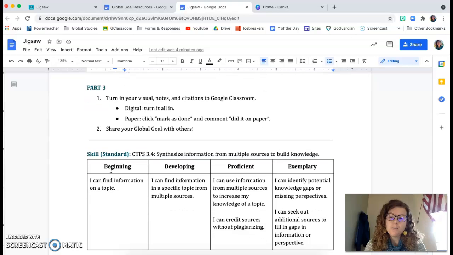Part 3 is super simple. You are going to turn in your visual, your notes, and citations to Google Classroom. Digital, just turn it all in, send it in there. Paper, mark as done, comment on paper, put the stuff in the green turn-in bin that's on my bookshelves. And then we're going to share our global goals with others. We are going to do that in class.